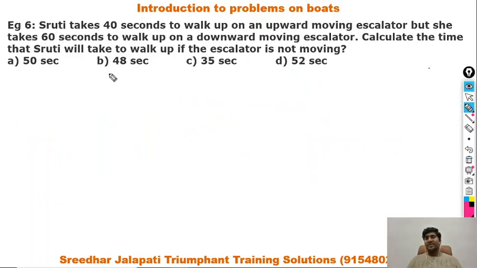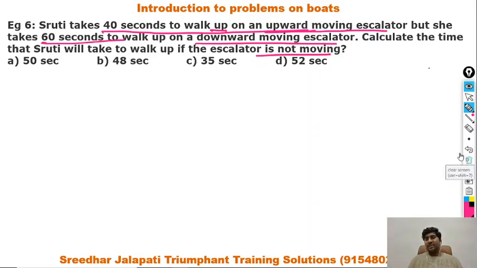Now let's see what this example is saying. Shruti takes 40 seconds to walk up on an upward moving escalator. So she is walking up, and the escalator is also moving up. But she takes 60 seconds to walk up on a downward moving escalator. So when the escalator is moving down and she is walking up, she takes 60 seconds. So the first one is a downstream journey, the second one is an upstream journey. You are asked to find how much time Shruti takes if the escalator is not moving.